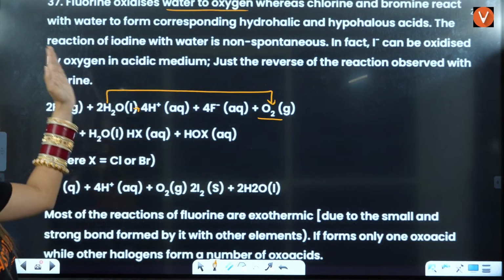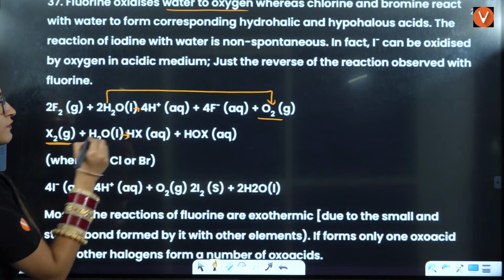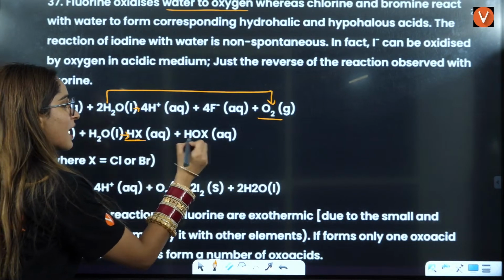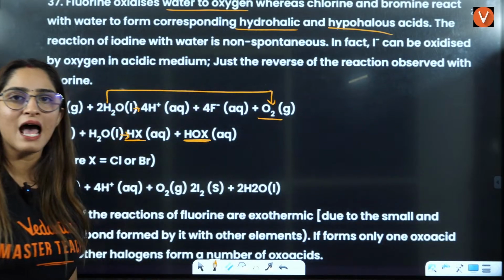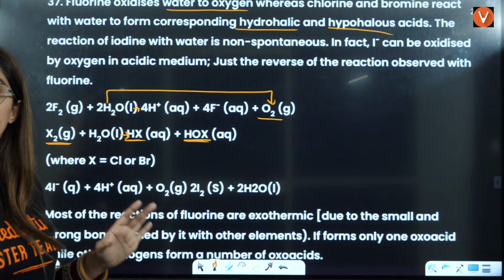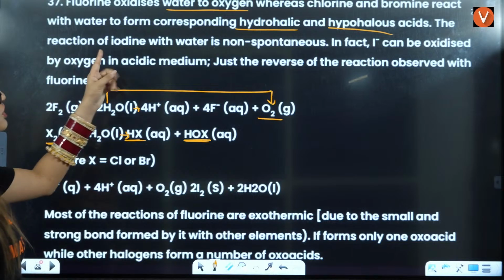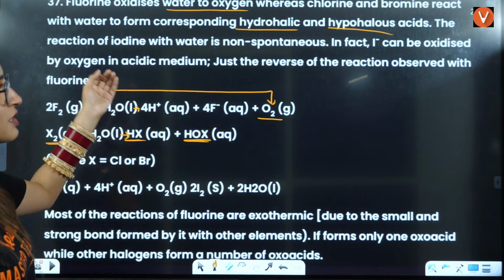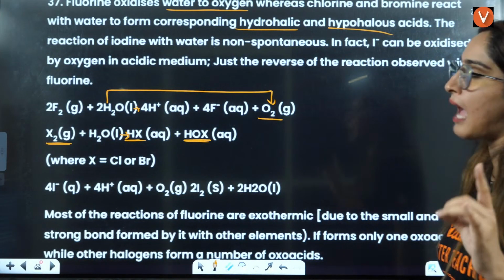Whereas chlorine and bromine react with water to form corresponding HX and HOX, that is hydrohalic and hypohalous acid, directly. They will not oxidize water, right? And iodine does the opposite of fluorine. The reaction of iodine with water is non-spontaneous. We forcefully have to do this reaction. I negative can be oxidized by oxygen in the acidic medium.